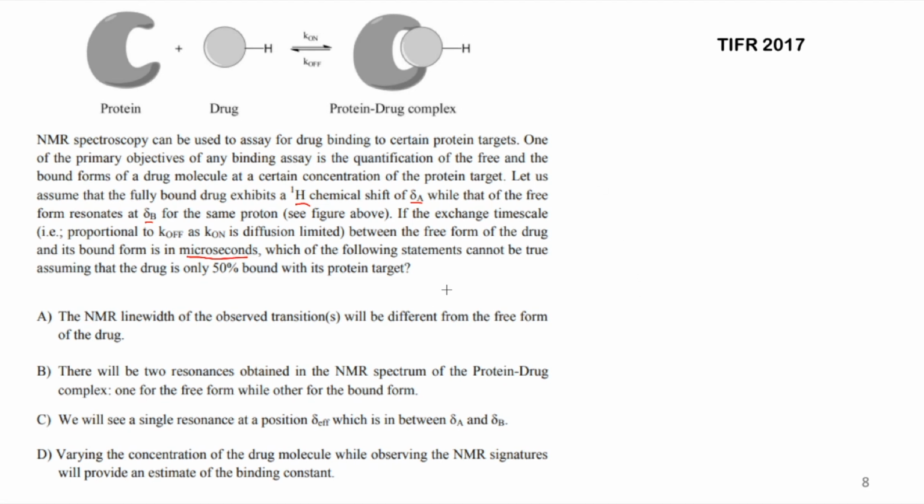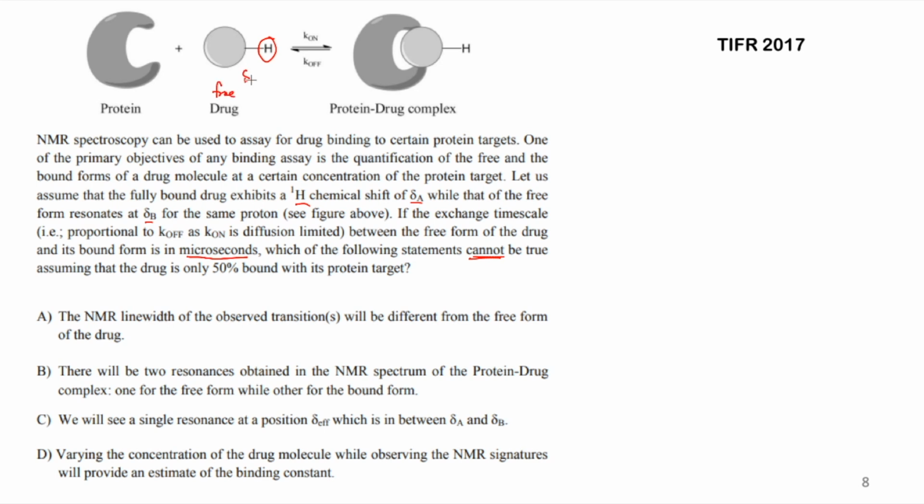Now, understand the question. The first thing you should know is that they are asking which statement cannot be true, so you have to tell the one which is not going to be true. Now, which NMR are they looking at? They are looking at the NMR of the proton which is bound to the drug. Here the drug is free, it's in the free form.